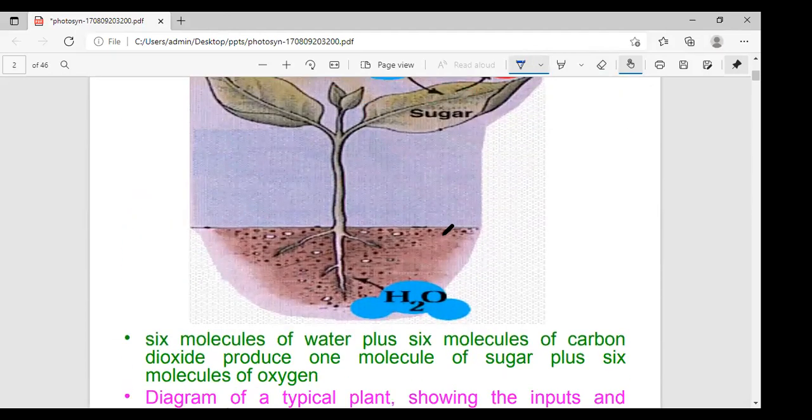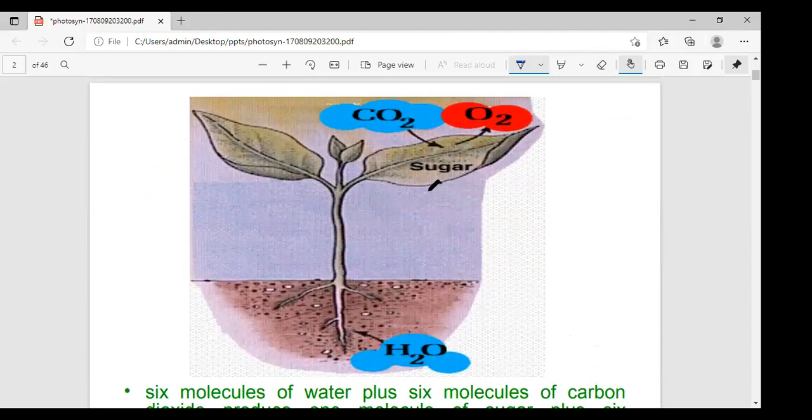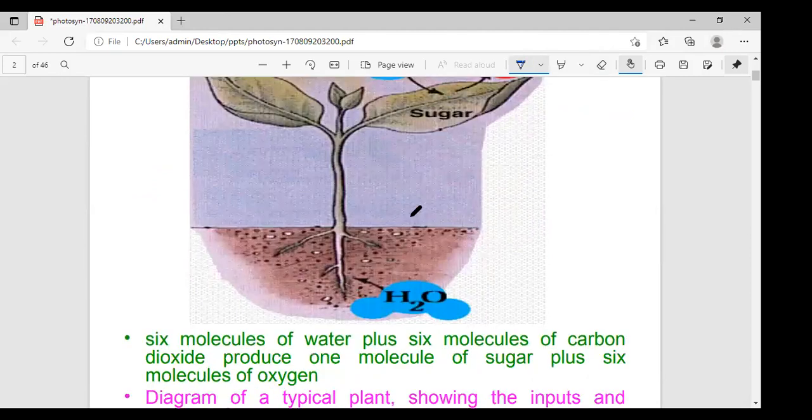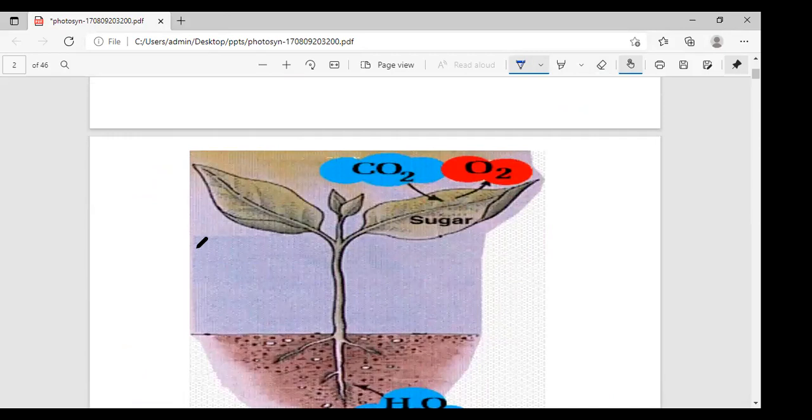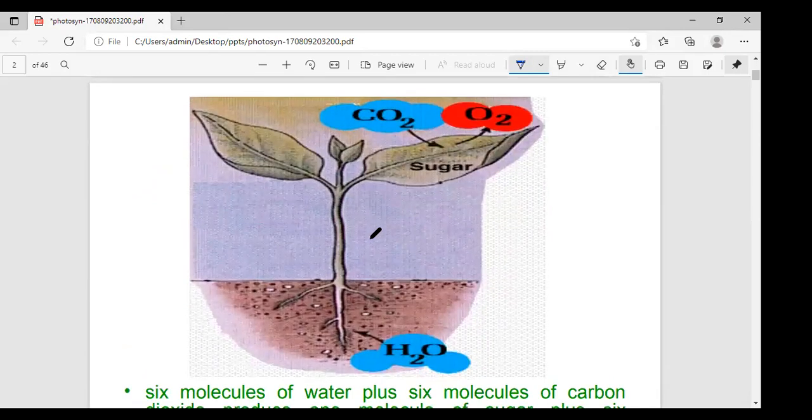See here, I'll explain what that is. What do you call that one? Equation. How are 6 molecules of water fixed? See, this is the plant. In this plant, how is water absorbed, how is CO2 absorbed, how is oxygen released? In the roots, water is always absorbed. To transport the water, is it the xylem or the phloem?